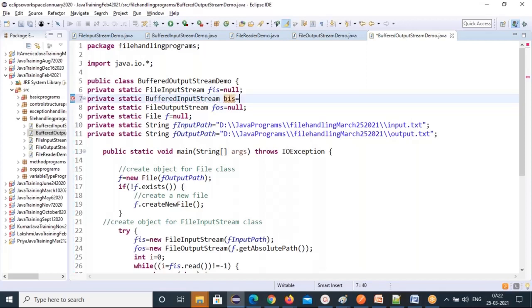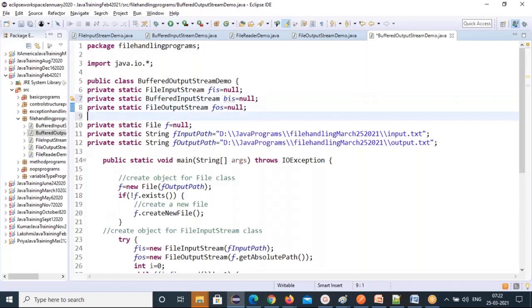BAS equal to null. Then I need a buffered output stream also, since I'm writing a large chunk of data at a time. So I will use a buffered output stream, BOS, equal to null. Okay, and this is how you can use it.